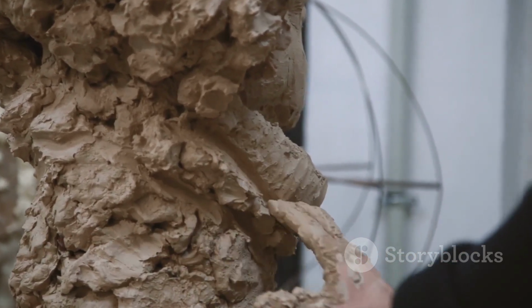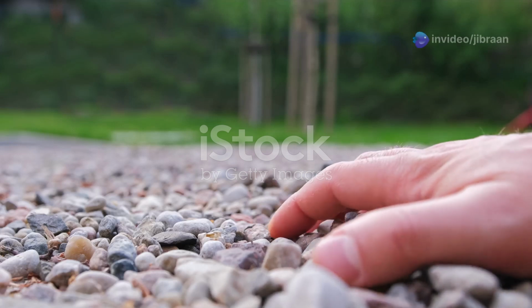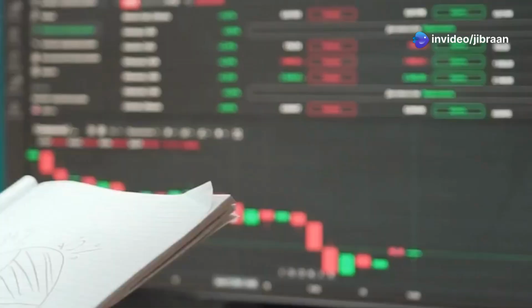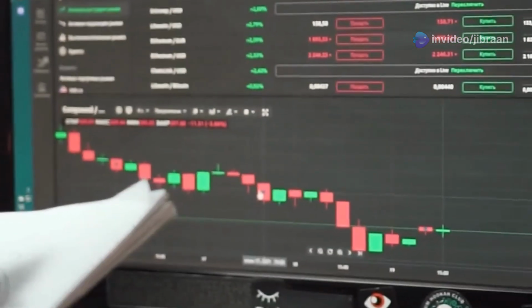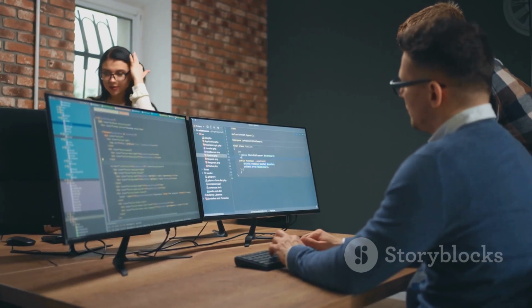The first step for the sculptor is to clean the clay. They remove any rocks or debris that might be hidden inside. In the world of data, this is called data cleansing. Raw data can have errors, missing values, or irrelevant information. Data cleansing is about finding and fixing these problems.